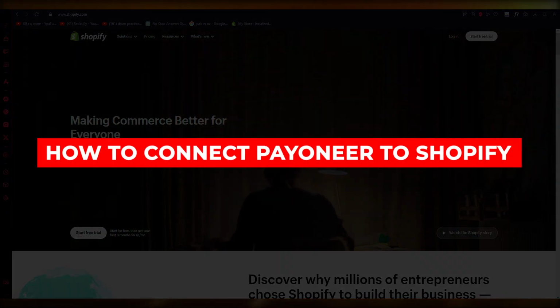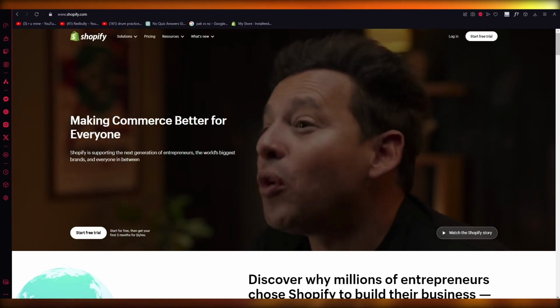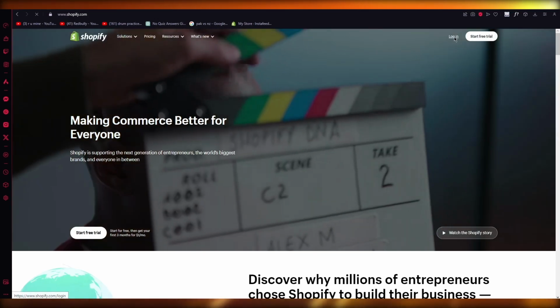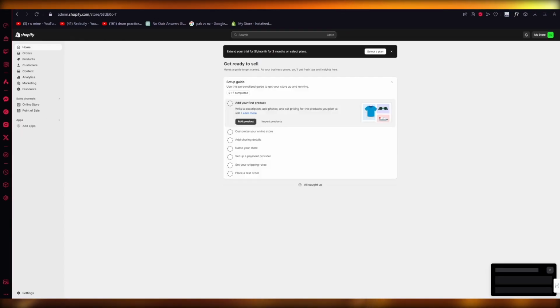How to connect Payoneer to Shopify. So if you want to quickly go ahead and connect your Payoneer account to your Shopify, what you're simply going to do is first of all log in with your Shopify. And you're also going to want to make sure that you have a properly set up Payoneer account.